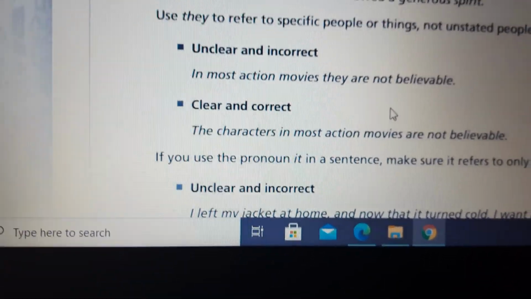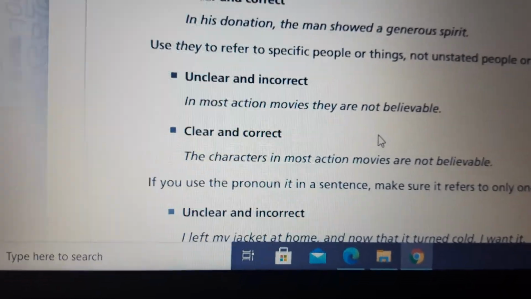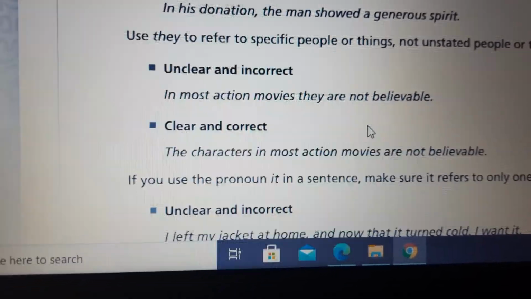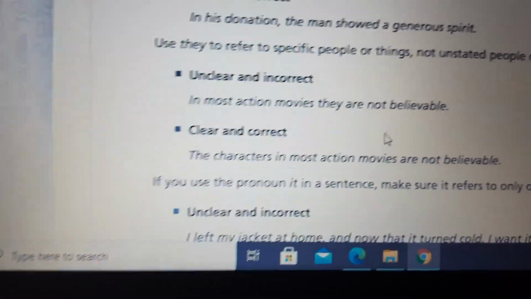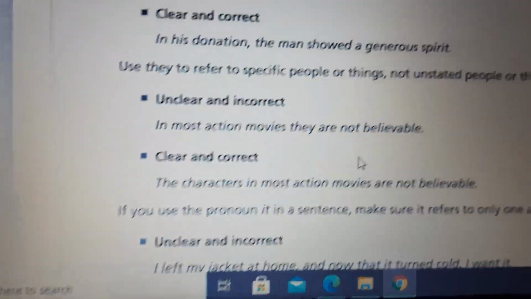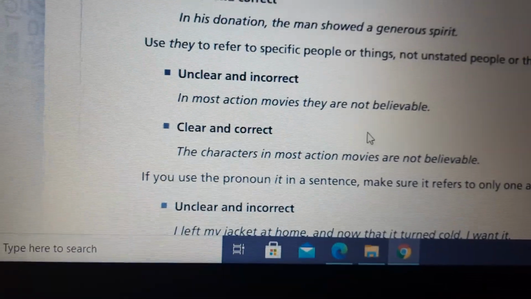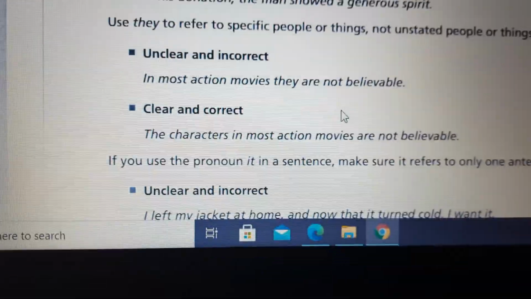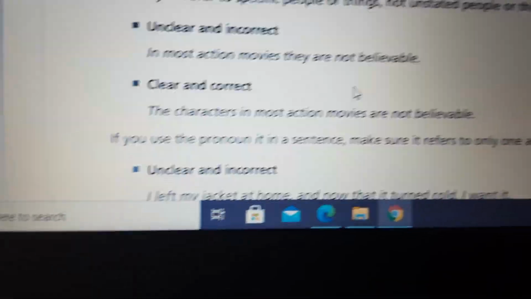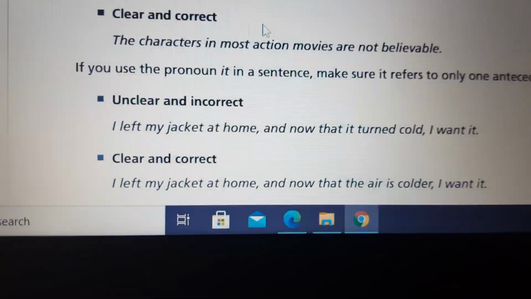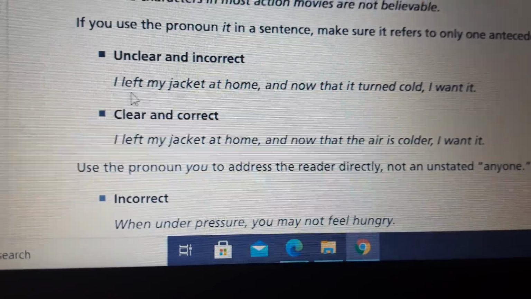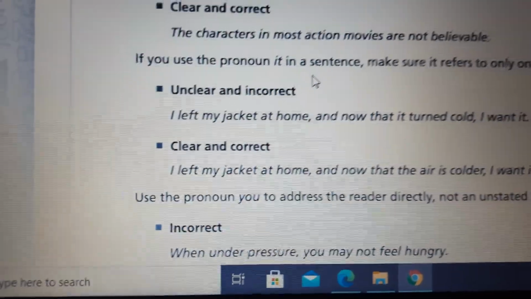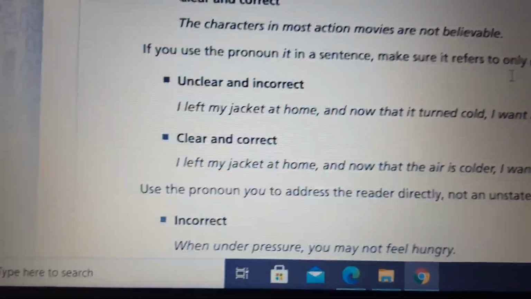Because in the first one, a lot of ideas came up to my mind. But when I'm specific, say you're writing a letter to your boss, to the director, you have to be specific. The characters in most action movies are not believable. Okay, and here we have: if you use the pronoun it in a sentence, make sure it refers to only